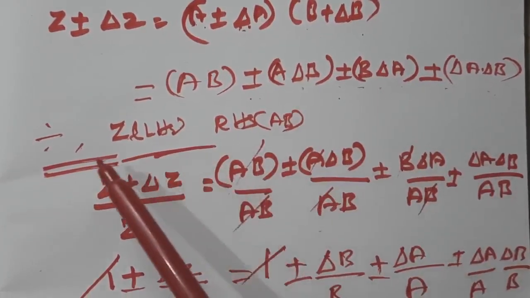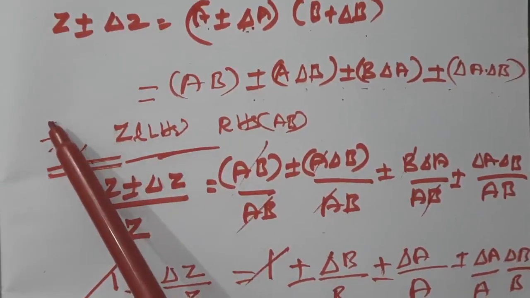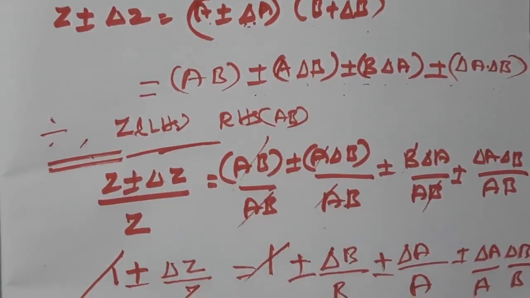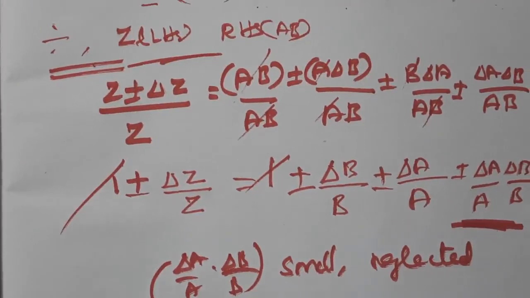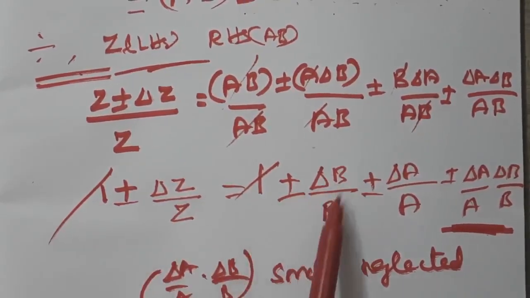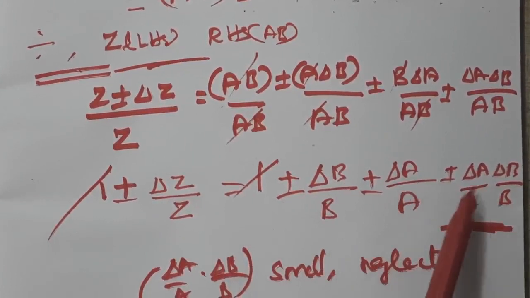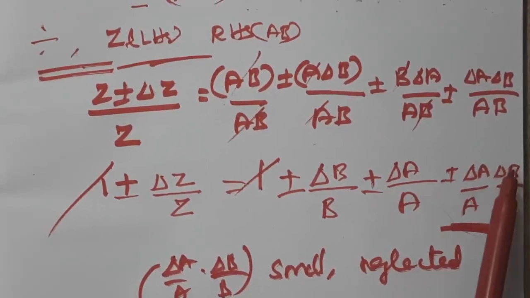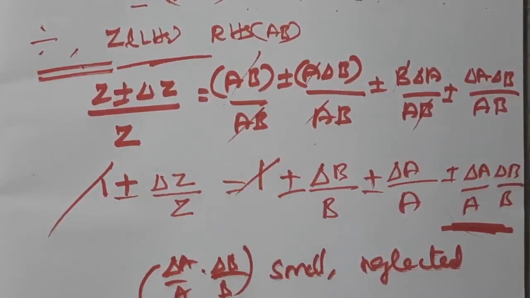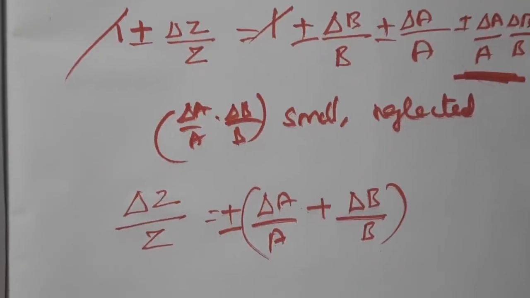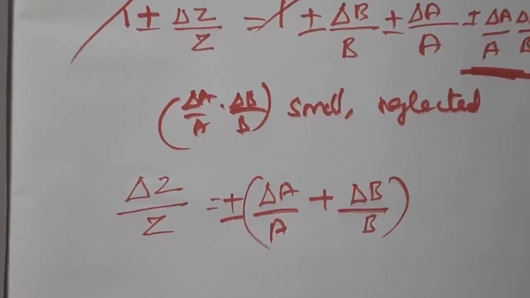Here for simplification we are dividing the left hand side by Z and the right hand side by AB. The simplified term we will be getting is 1 plus or minus delta Z by Z is equal to 1 plus or minus delta B by B plus or minus delta A by A plus or minus delta A by A and delta B by B. This term is very small, so we can neglect it, and the 1 also cancels. So delta Z by Z is equal to delta A by A plus delta B by B, plus or minus.